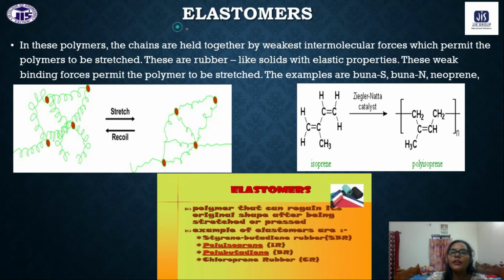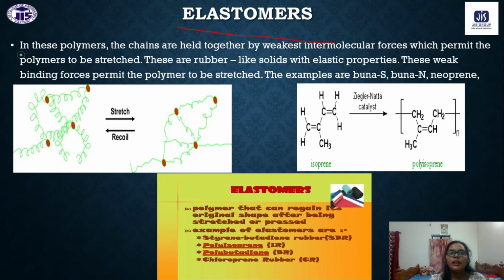Okay, what are the elastomers? Generally, in elastomers, the monomers are joined with each other by very weak bonds, weak intermolecular forces, so they can be stressed.